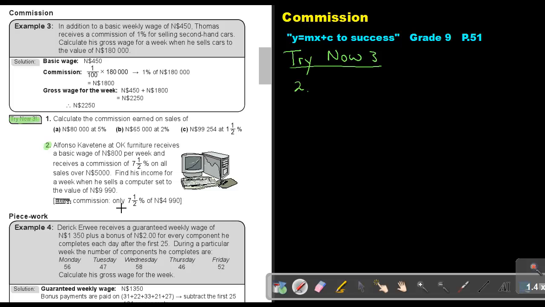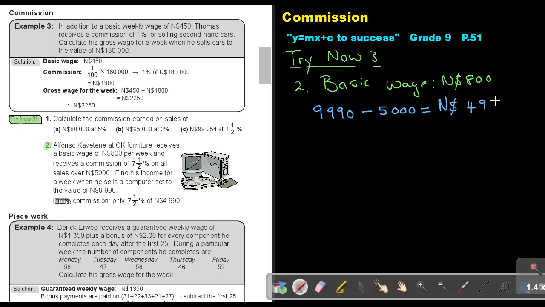So his basic wage for the week will be, okay, so let's just write basic, it's $800. Okay, now he just gets 7.5% on all sales over 5,000. That means I must take this value, I'm just going to use another color, so 9,990, and I subtract 5,000. And that gives me an answer of 4,990. So we will only get commission on that.